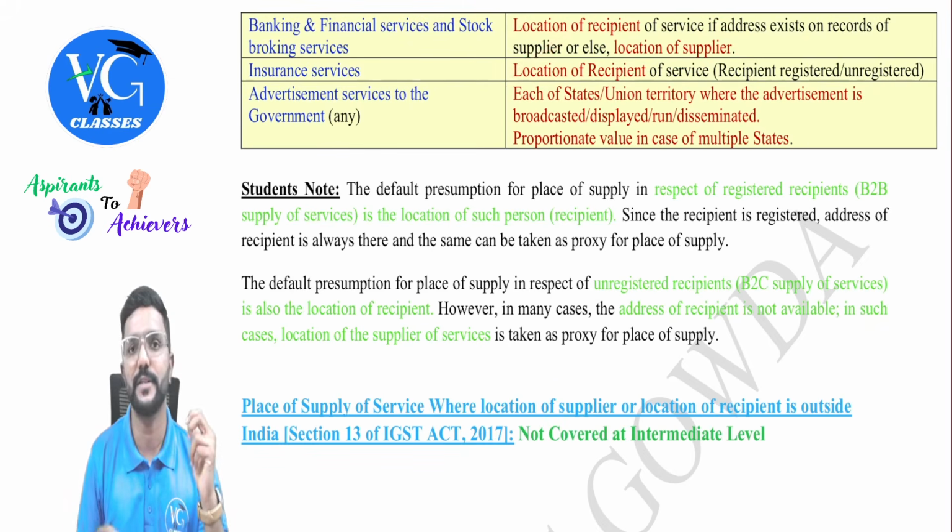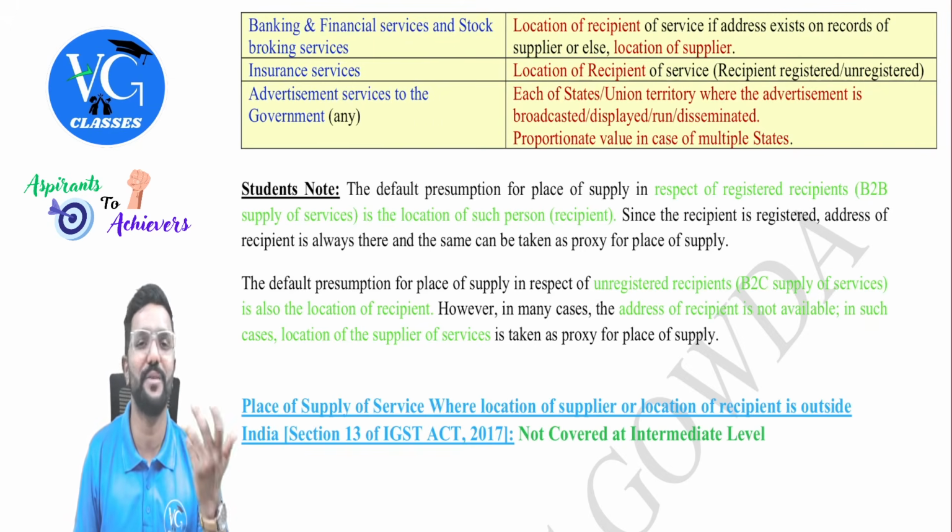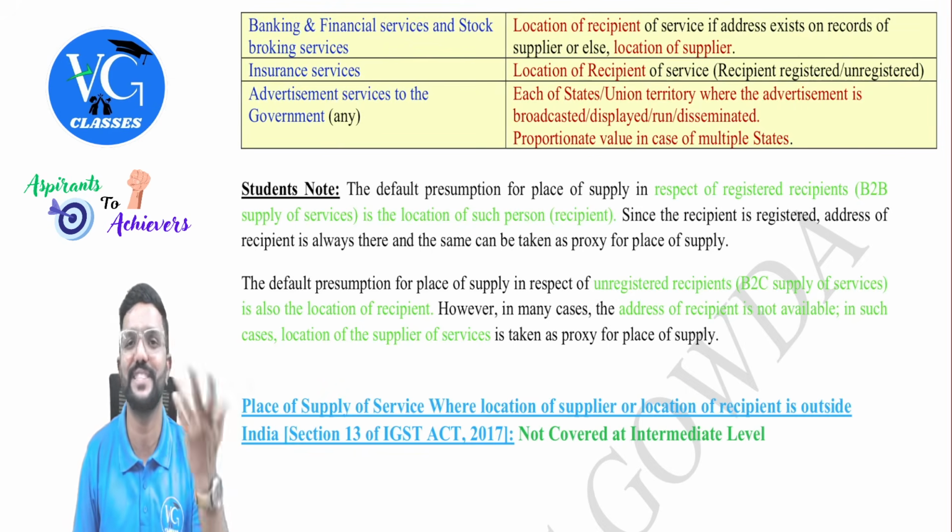Next, insurance services. The location of the recipient is the place of supply. Whether the recipient is registered or not, we need to take the location of the recipient, and it will be there because the insured who has taken the policy obviously would have given their address, because if anything goes wrong, the insurance company has to reach their address at least.